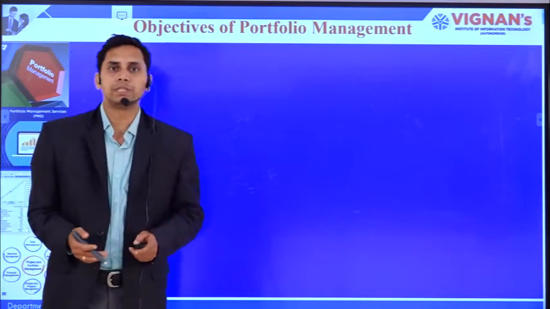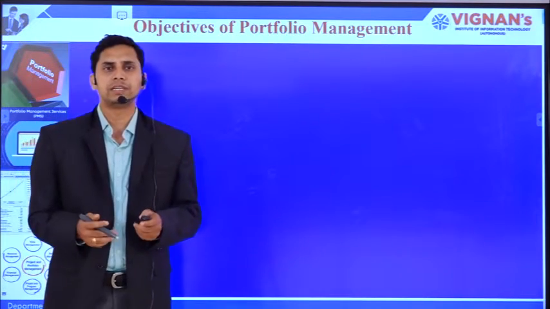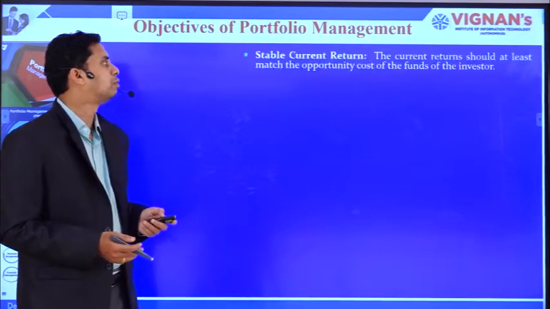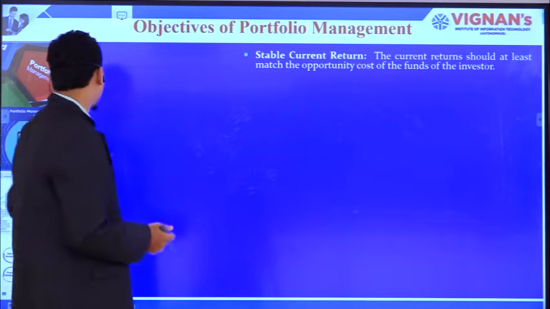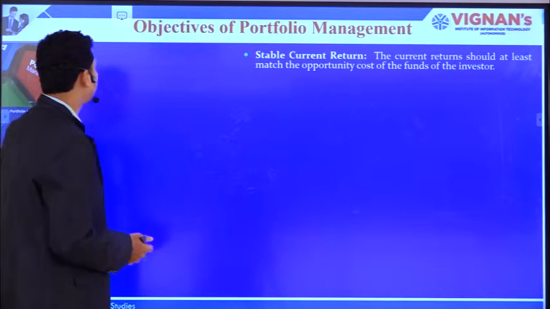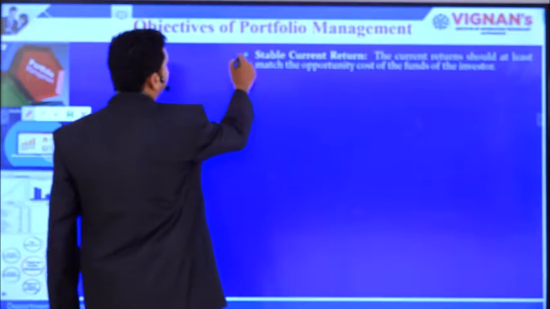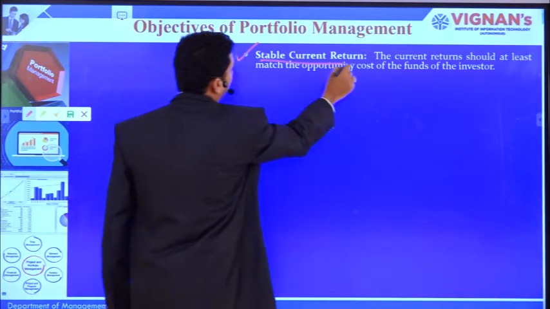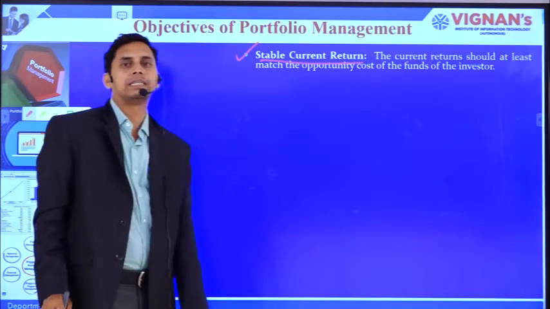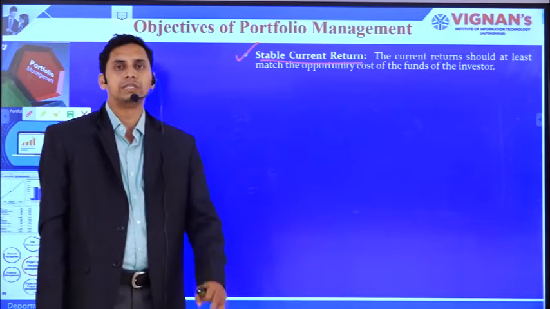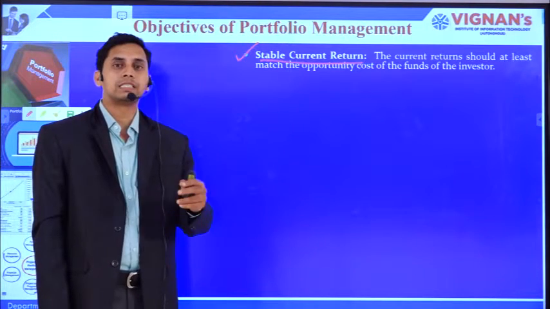Now let's see the objectives of portfolio management. What are the different objectives behind portfolio management? First thing, stable current return. Every investor expects this stable current return. Whatever return is generated for the investors, they expect it to be stable.